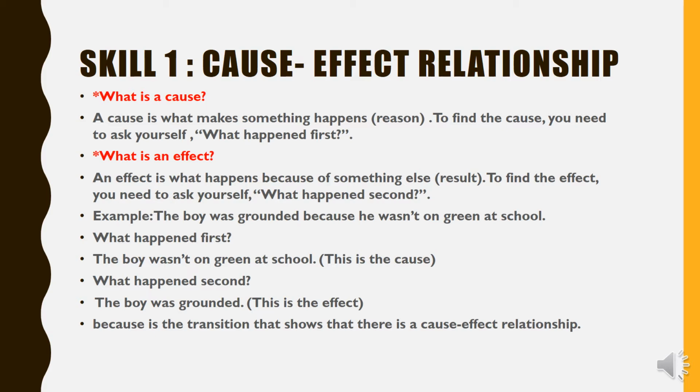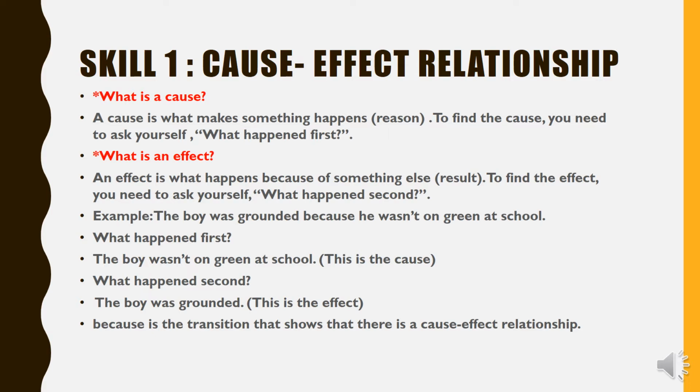Okay, so as we said, the cause is something that causes something else to happen. It means it's the reason. In order to find a cause, you may ask yourself what happened first.